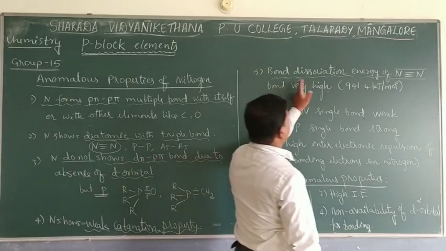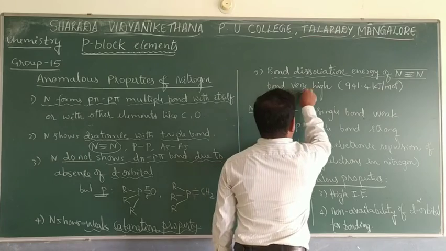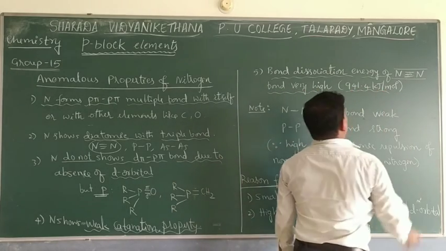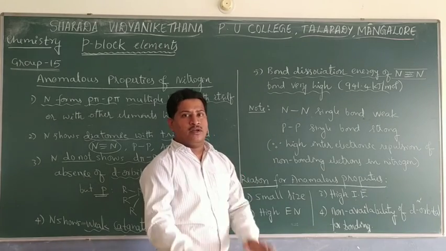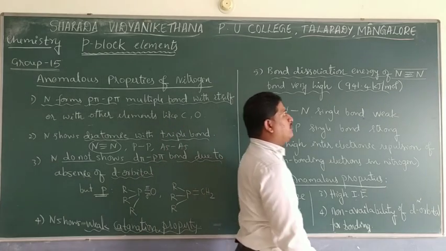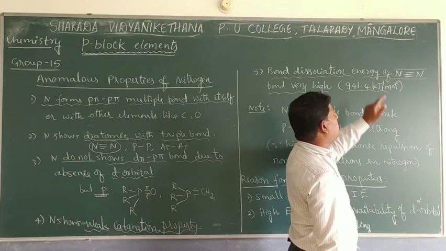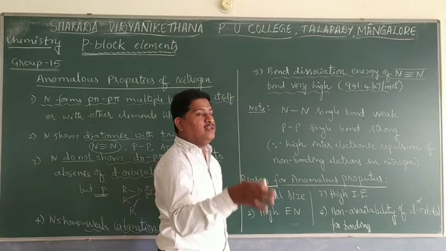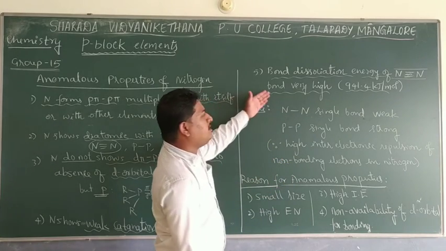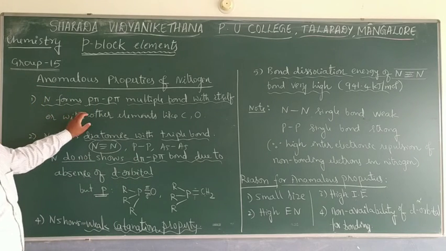The bond dissociation energy of nitrogen in a molecule like N2 is very high, approximately 941.4 kilojoule per mole. If we have 1 mole of nitrogen triple bond, we have to supply 941.4 kilojoule of energy. Such a high energy is needed in order to break the bond. Okay, so these are the 5 important anomalous properties with respect to nitrogen.